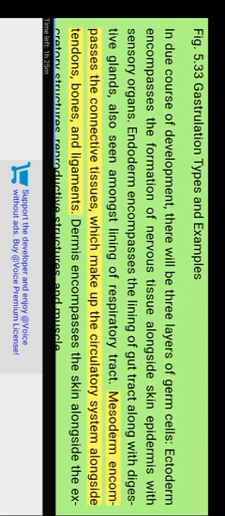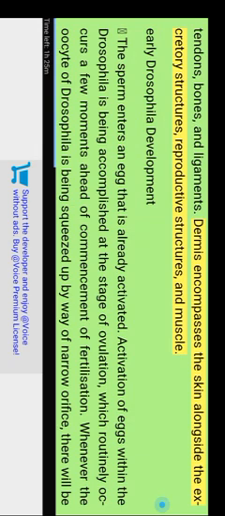In due course of development, there will be 3 layers of germ cells. Ectoderm encompasses the formation of nervous tissue alongside skin epidermis with sensory organs. Endoderm encompasses the lining of the gut tract along with digestive glands, also seen amongst the lining of the respiratory tract. Mesoderm encompasses the connective tissues, which make up the circulatory system alongside tendons, bones, and ligaments. Dermis encompasses the skin alongside the excretory structures, reproductive structures, and muscle.